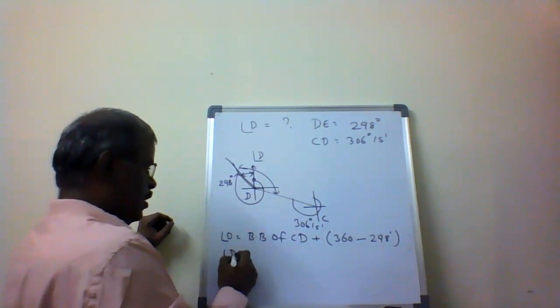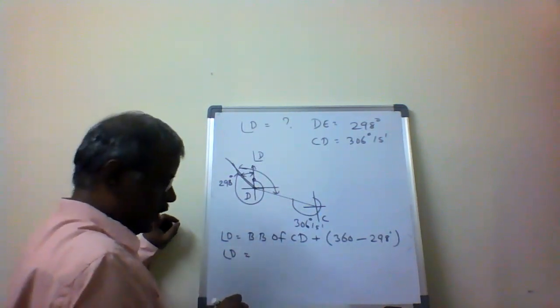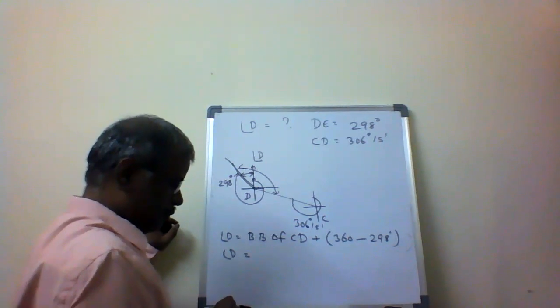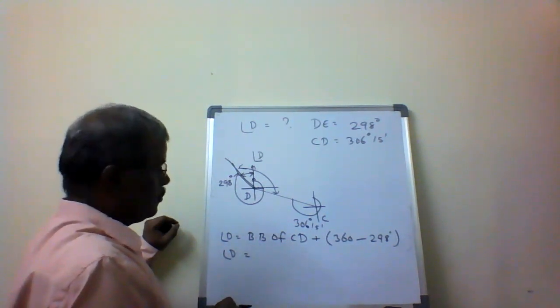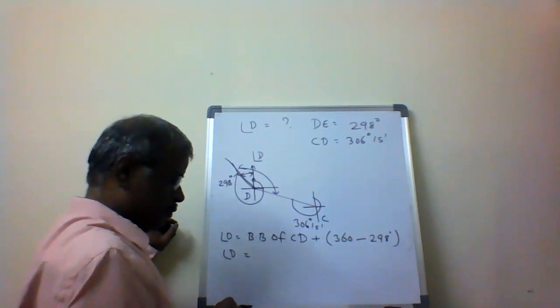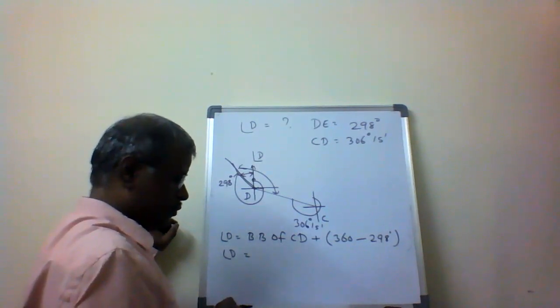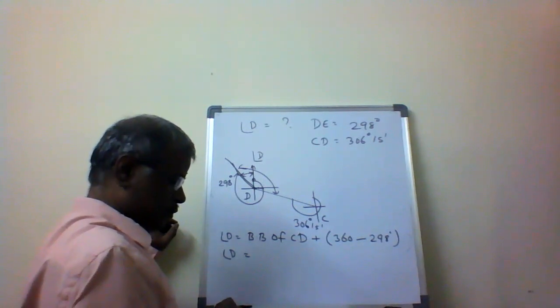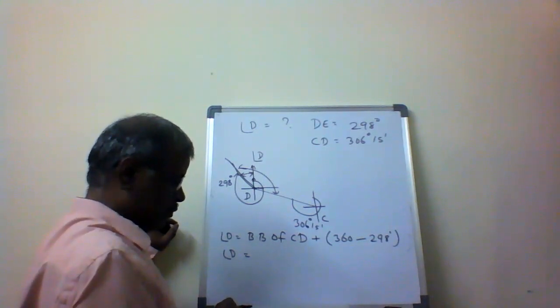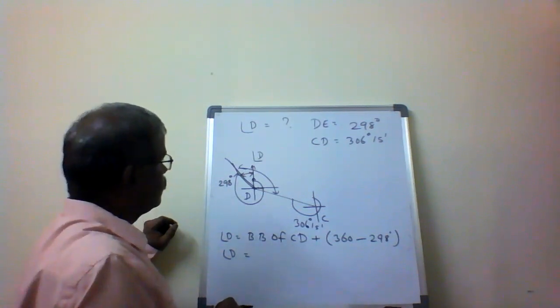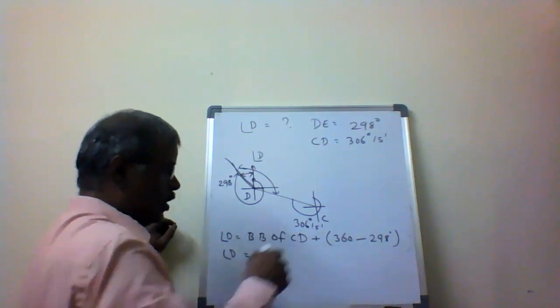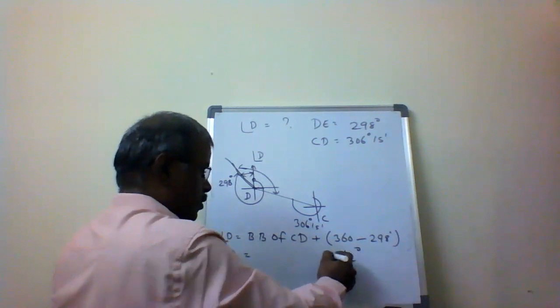So angle D equals the backward bearing of CD, 127 degrees 45 minutes, plus (360 minus 298 is 62 degrees).